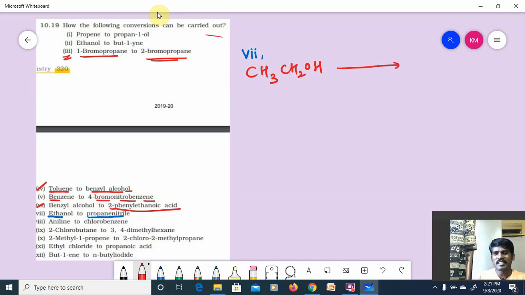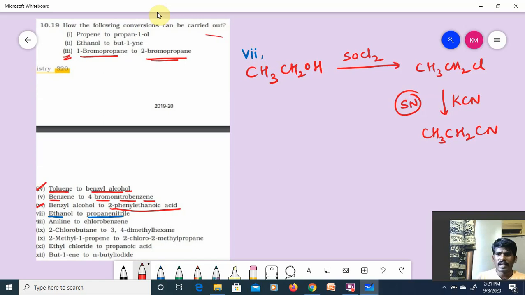First you convert it into an alkyl halide, like treating with SOCl2. I'll get CH3CH2Cl. Further, it is treated with KCN, a nucleophilic substitution reaction, and then I'll get CH3CH2CN. That is 3 carbons, the cyanide carbon also should be included. So what will we get, guys? Propane nitrile.